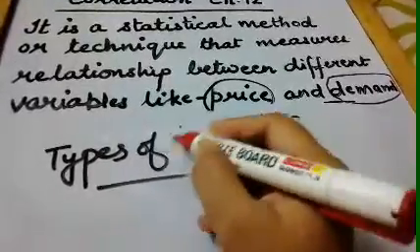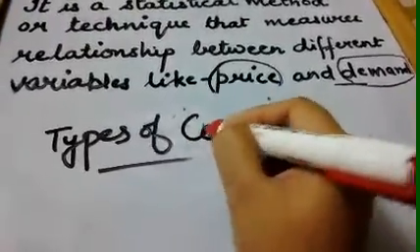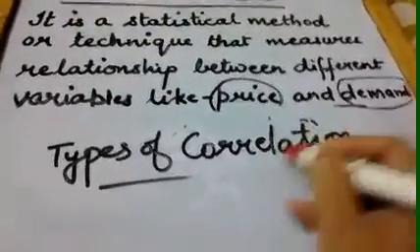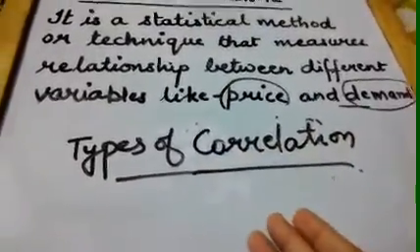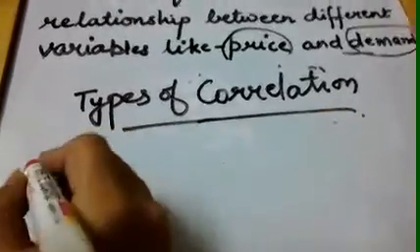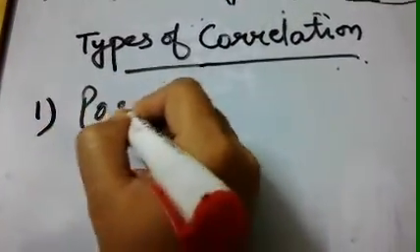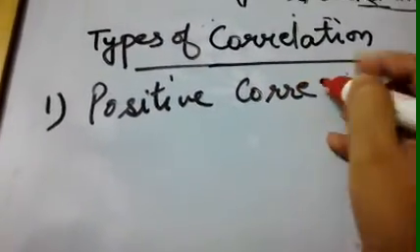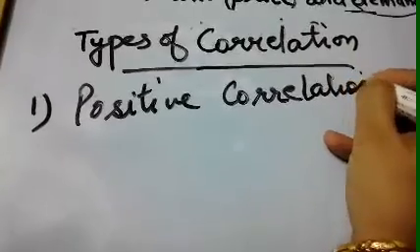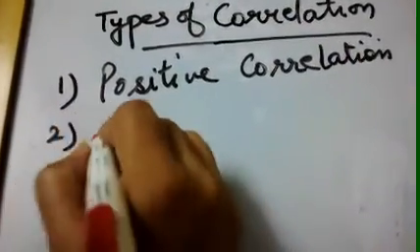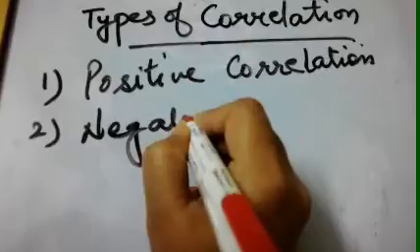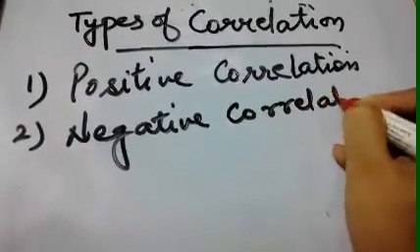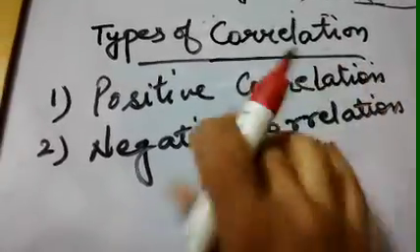So we'll be studying about types of correlation. Depending upon the situation, correlation can be of two types: positive correlation and negative.